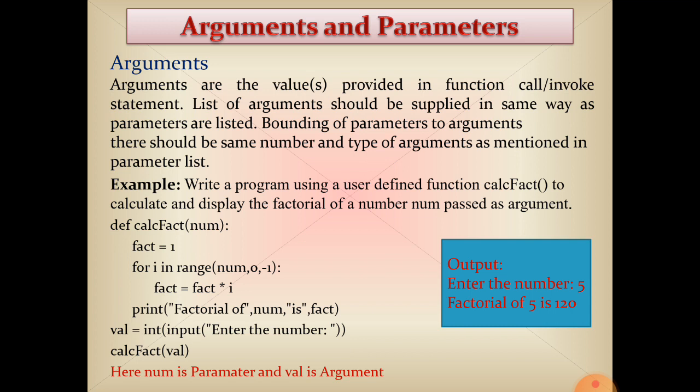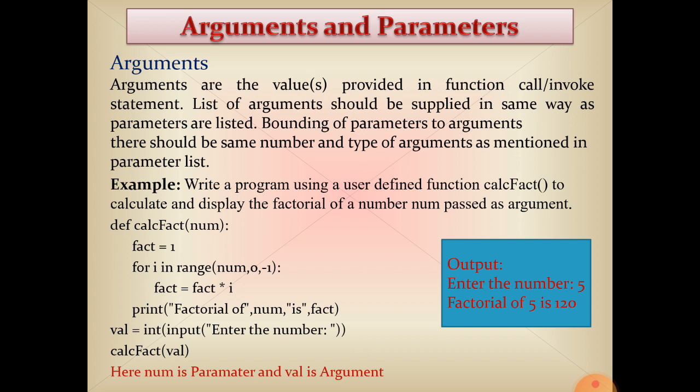The list of arguments should be supplied in the same way as parameters are listed. Binding the parameter and argument, there should be the same number and type of arguments. Function definition, parameter and argument both are closely related.